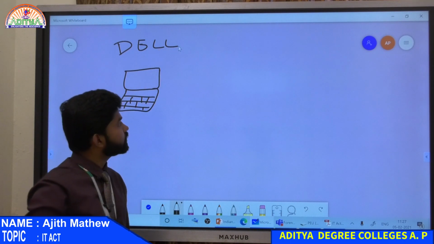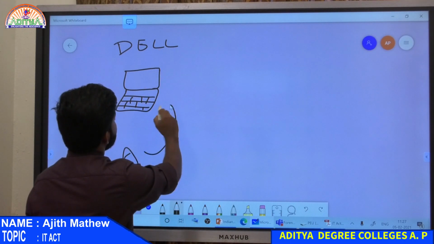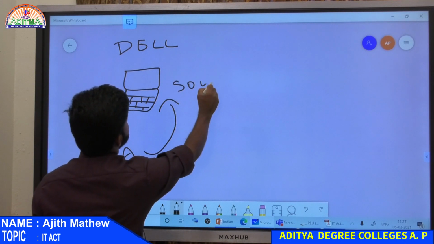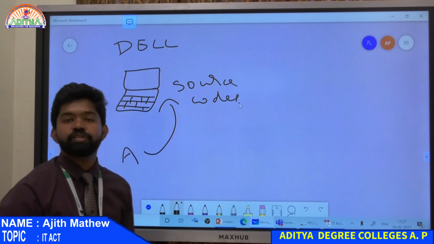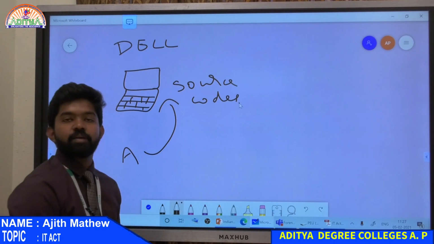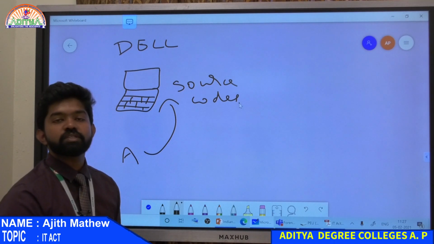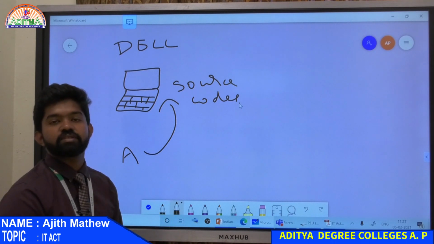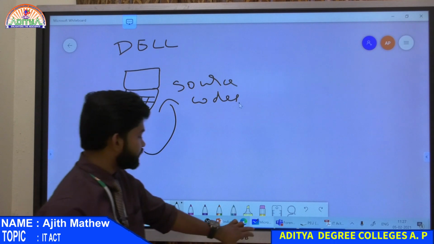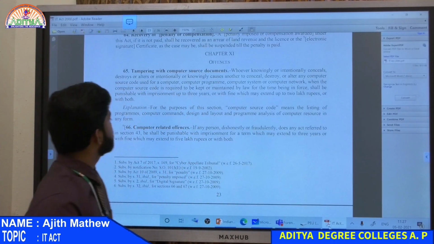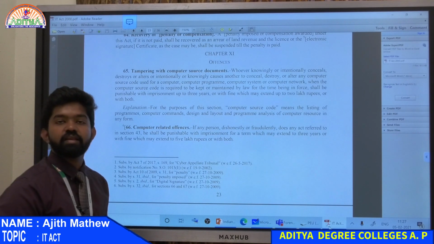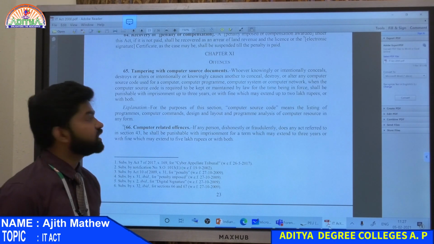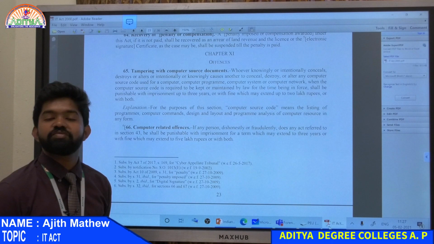So what A did, A changed certain source codes of their company environment, company systems. They changed some source codes and disrupted all the networks. All the computer networks were affected. So A did a crime under tampering. He tampered with something and caused alterations, and because of that, A can be punished under section 65 of the IT Act.